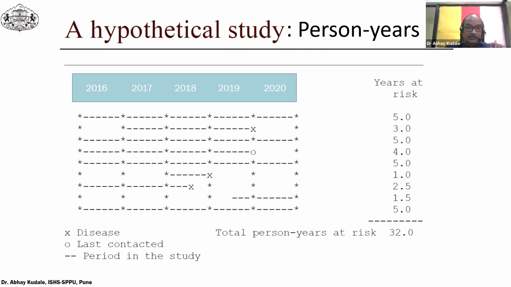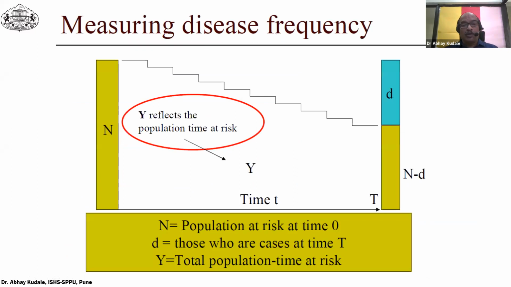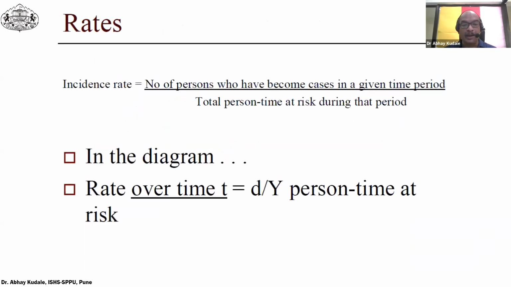Okay, now let's move on. Going back again to our diagram, here capital Y reflects the population time at risk. This is where we really need to be aware, and we can go back to our example again.